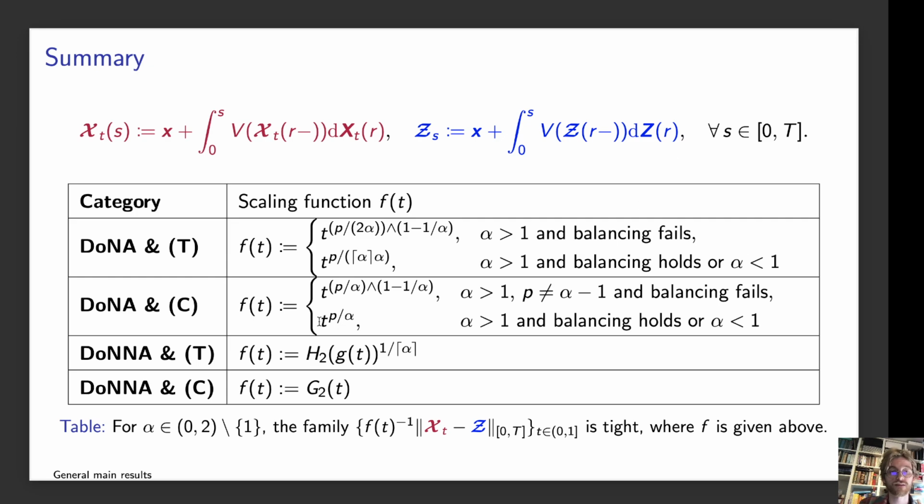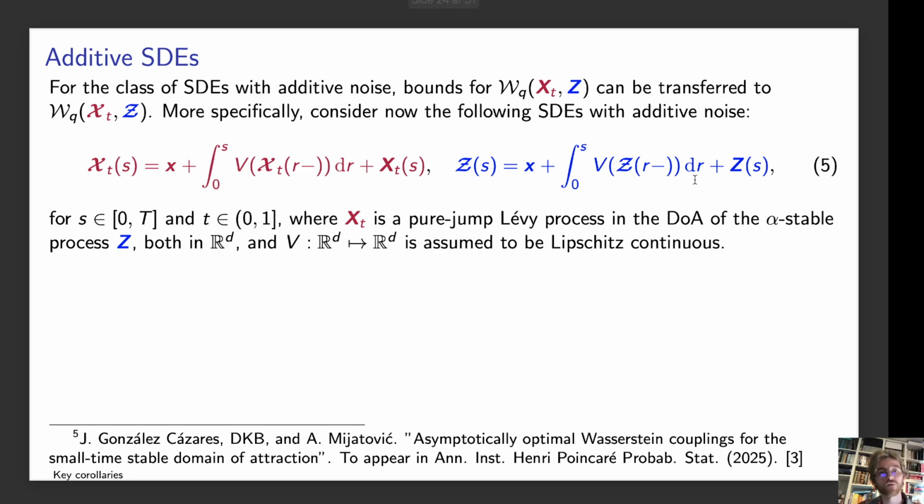And in this case, here and in here, you can have arbitrarily fast rates. Okay, so things are very different when we look at additive SDEs. If we look at additive SDEs, we can use the bounds directly from the Wasserstein distance between the drivers. They can be transferred directly onto the Wasserstein distance between the SDEs. So here we have the SDEs with additive noise.